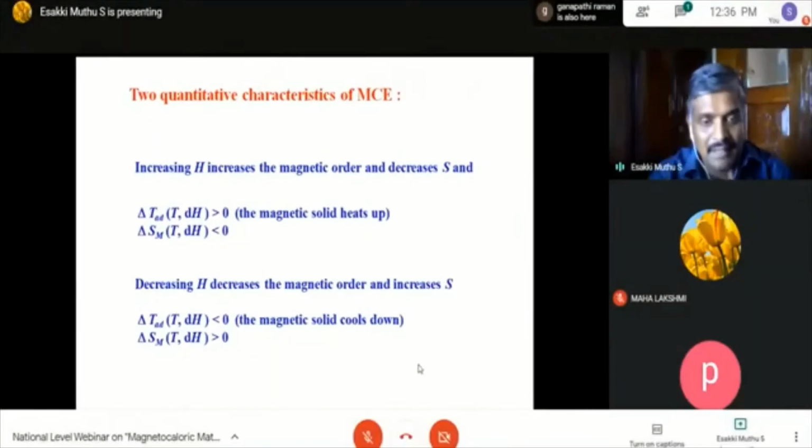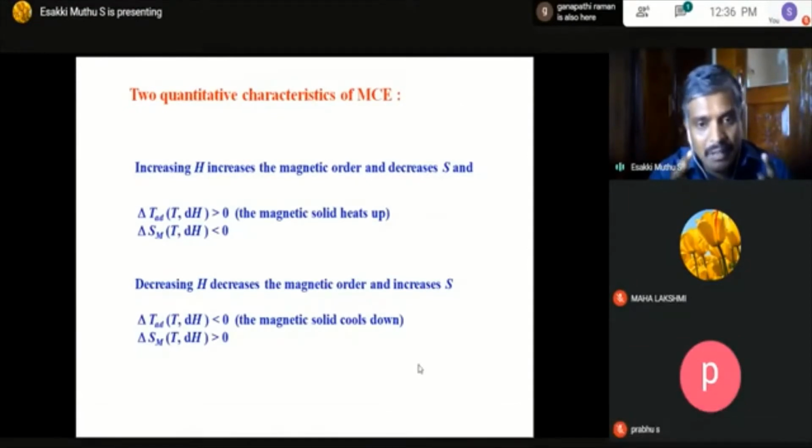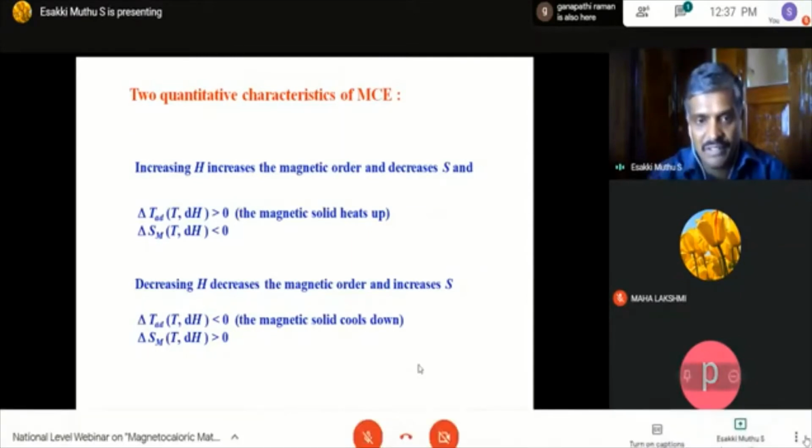To quantify the magnetocaloric effect, we use two parameters. One is the adiabatic temperature change, delta T_ad, and another is the isothermal magnetic entropy change. These two parameters determine the quantitative efficiency of magnetic refrigeration.